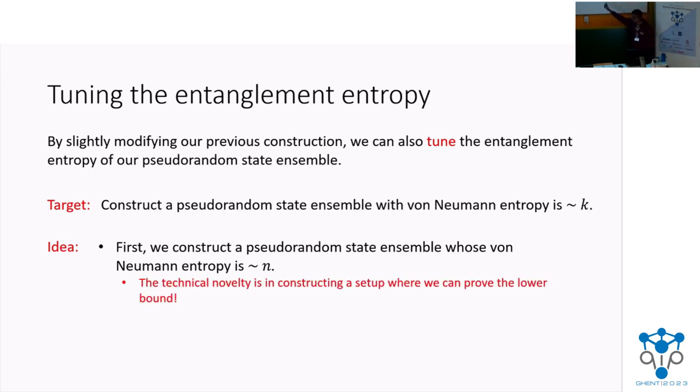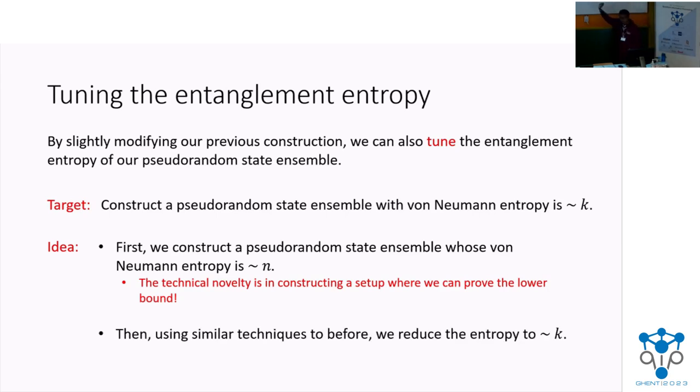But the lower bound is technical. The lower bound is something that we prove by considering phase states of a very particular special form. And that is the technical novelty. Then once we start with this, we can, by similar techniques to before, reduce the von Neumann measure to k by row repetitions and proving security.